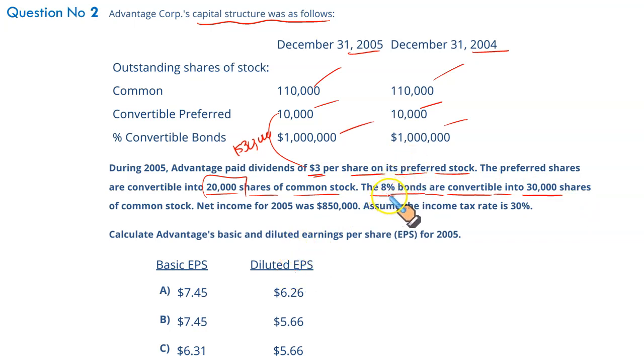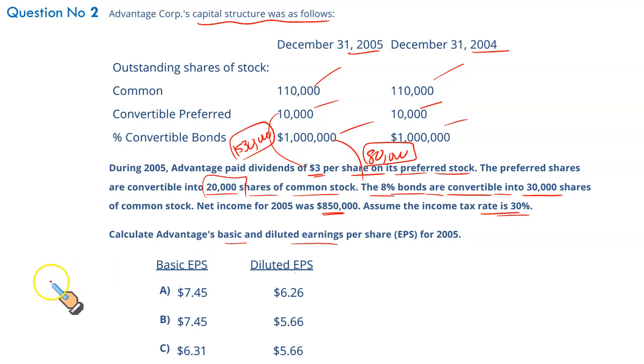So 8% bonds, and this is the value of the bonds. 8% of 1 million gives you 80,000 as interest. This is your interest which will be saved in case of diluted earnings per share, and this $30,000 is your preferred stock dividend. What do we need? Net income for the period was 850. Assume the income tax is 30%. Calculate Advantage's basic and diluted earnings per share.